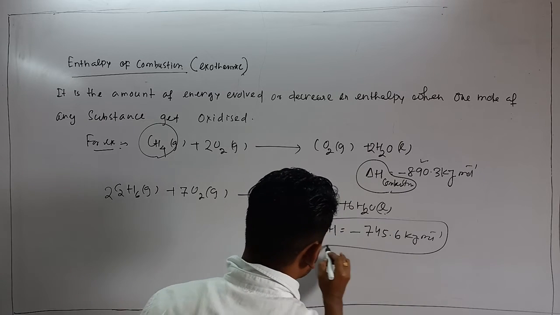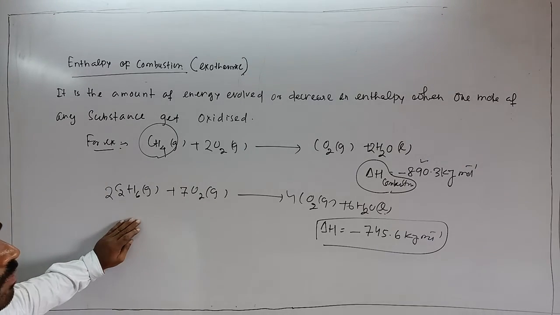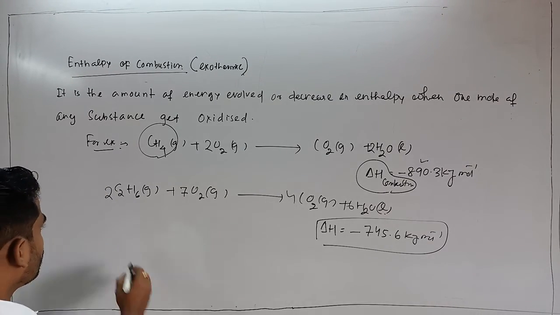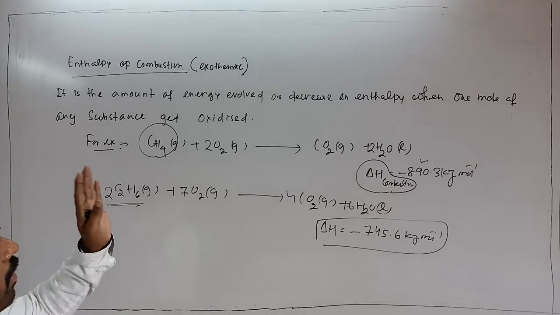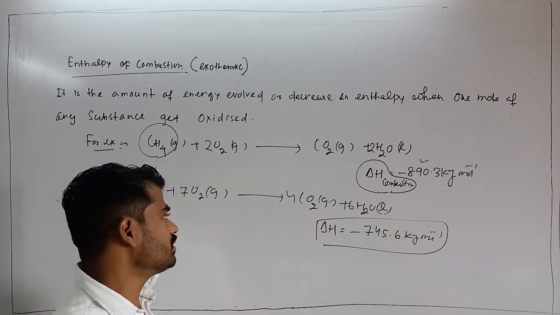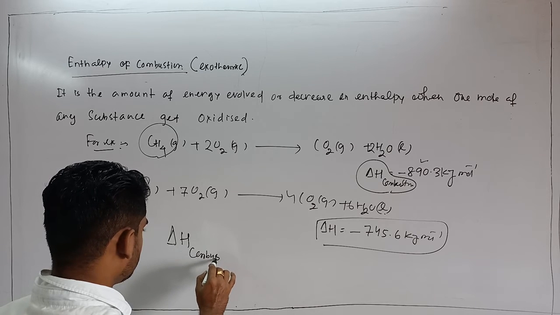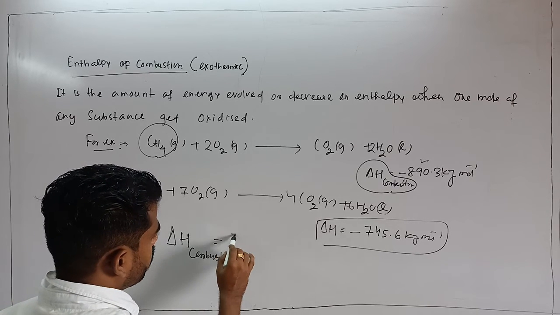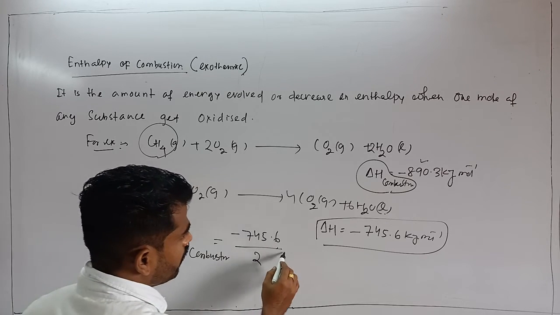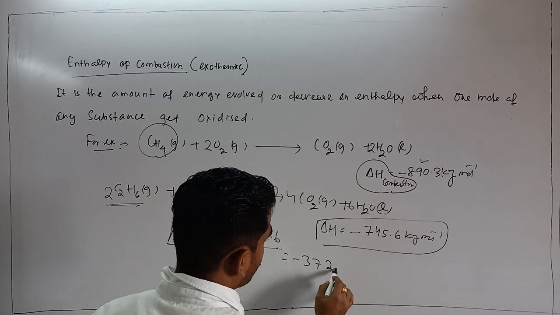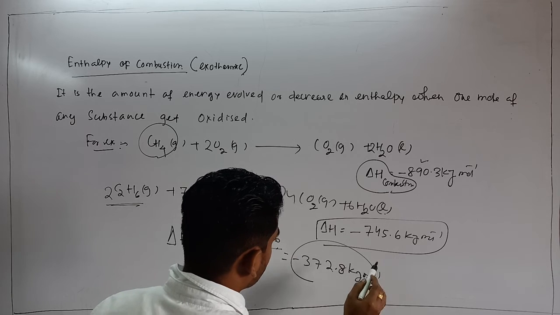But if I ask you what is the value of enthalpy of combustion, you see the combustion of 2 mole is there. Since enthalpy of combustion corresponds to the oxidation of 1 mole of substance, so here del H combustion can be written as minus 745.6 divided by 2, that will be minus 372.8 kilojoule per mole.